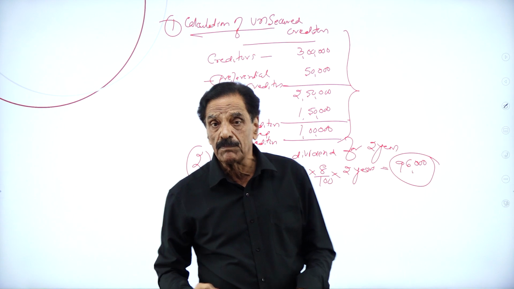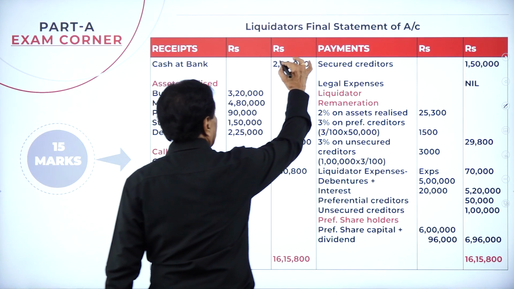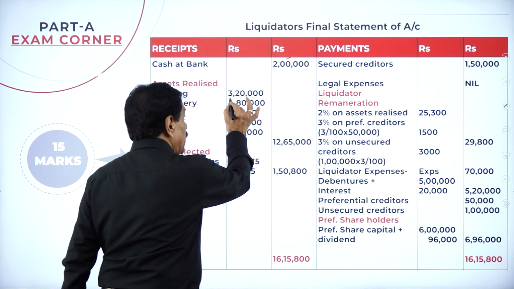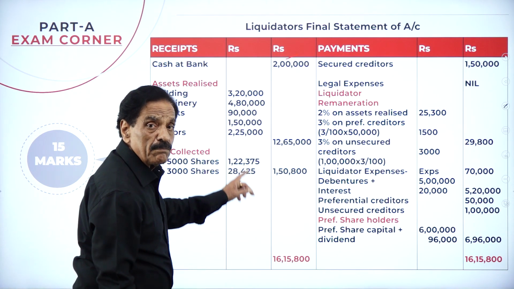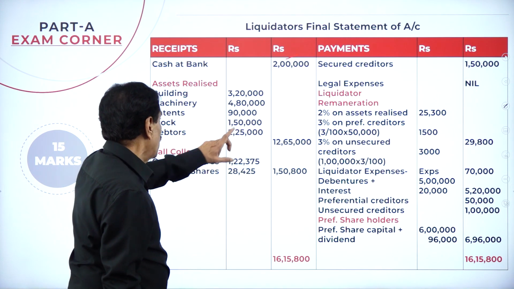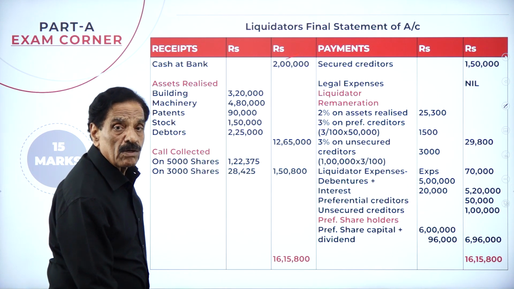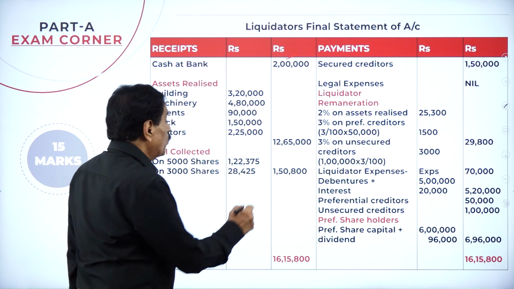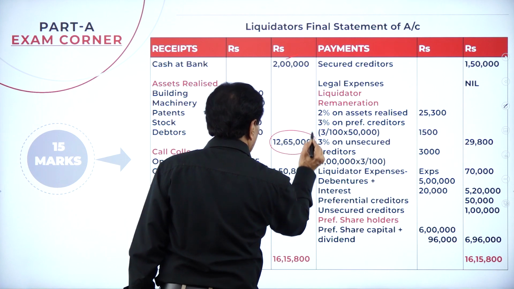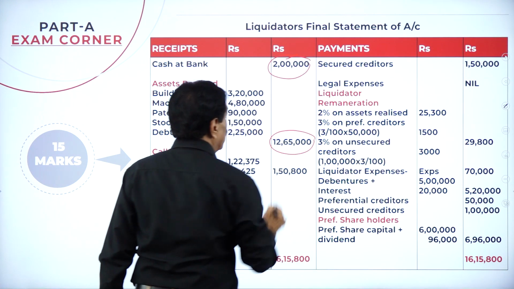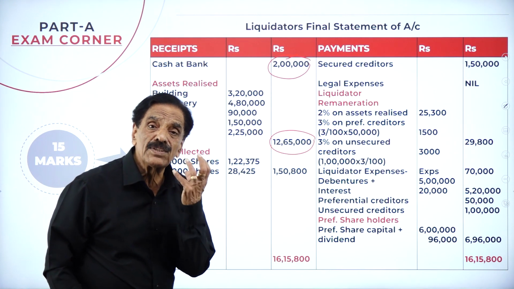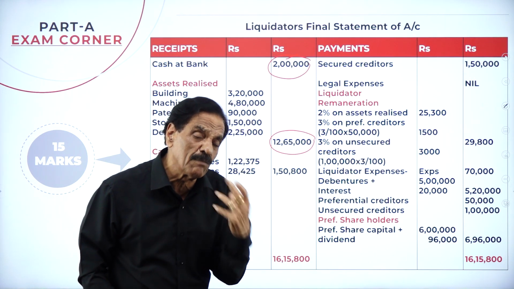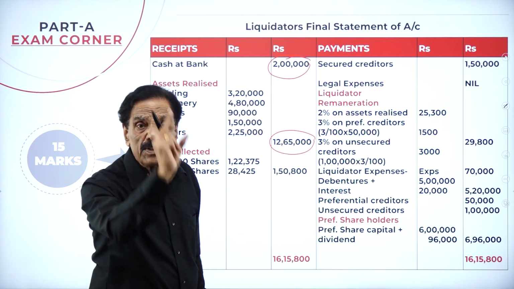We'll move on to the problem now. What's your cash at bank as per the balance sheet? 2 lakh. By selling the assets, we realize on the building 3 lakh 20,000, on machinery 4 lakh 80,000, on patent 90,000, on stock 1 lakh 50,000, on debtors 2 lakh 25,000. Total amount realized is 12 lakh 65,000, and you already had 2 lakh. Totally in the hands of the liquidator, how much money is there? 14 lakh 65,000.